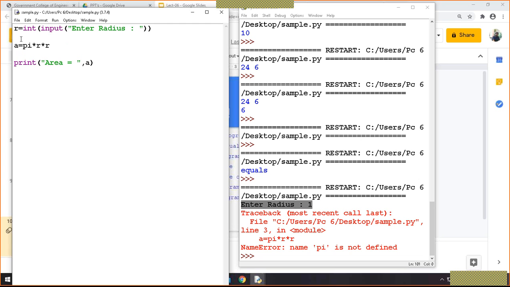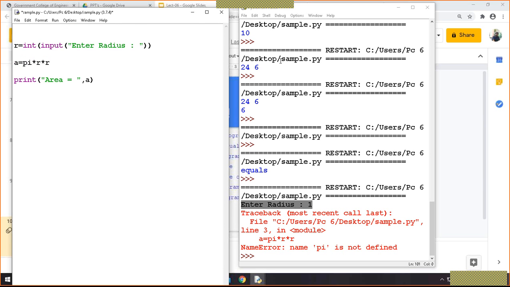So after this, it is providing the error. It means whatever your program is, that part is correct. If the first 10 lines are correct, those 10 lines will be executed, and wherever the compiler gets the error, the rest of the program will provide an error. So that is the understanding. Here, if you want to use this pi value, what I can do is from math import this one. If you save this and run it, suppose radius is 1, you can see that the answer is there.